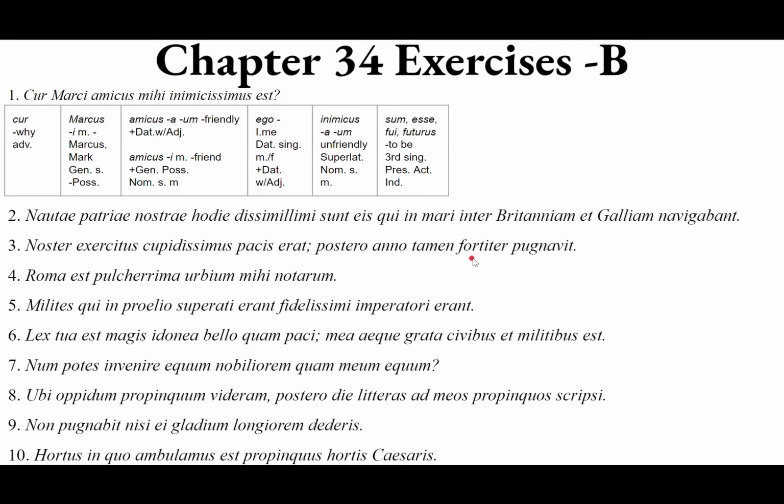Fortiter, this is the adverb form, from fortis, forte. You take the stem fort- and then you add -iter. Fortiter, the positive adverb form, bravely, strongly. Pugnavit, third person singular, perfect active indicative of pugno, pugnare, pugnavi, pugnatus, to fight. So how did they fight? Adverb fortiter, bravely. Our army was most desirous of peace. Nevertheless, in the following year, it fought bravely.